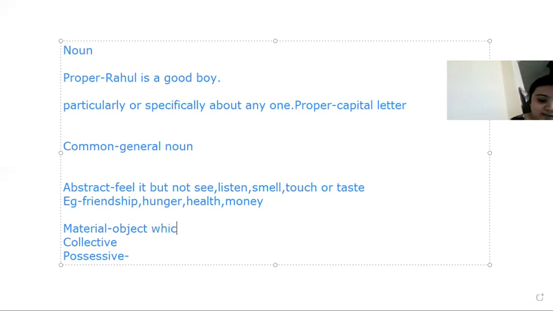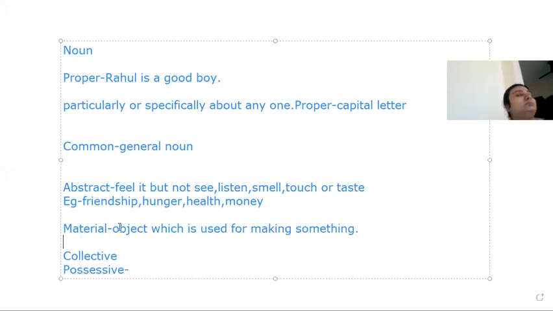Object which is used for making something. For example, I can say this house is made up of bricks and pillars. So bricks and pillars are here used as material nouns. So, object which is used for making something.